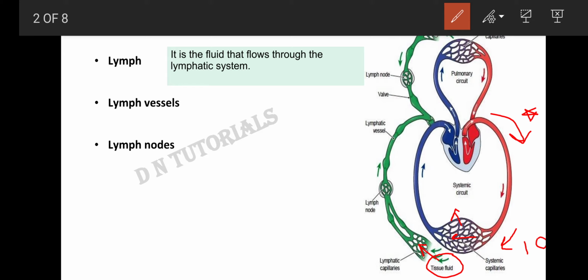And for that, we need the lymphatic capillary and the lymphatic vessels. Lymphatic capillaries pick up the tissue fluid, they join to form the lymphatic vessel, and these lymphatic vessels pour the secretion back to the blood. Right? So right now we have learned how lymph is formed and how lymph is poured back to the blood.